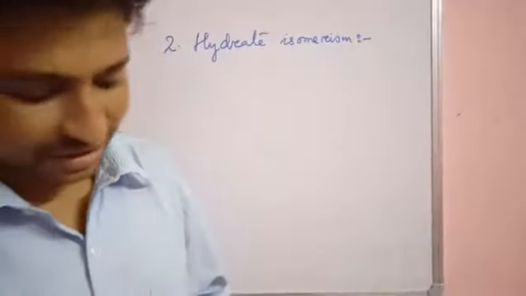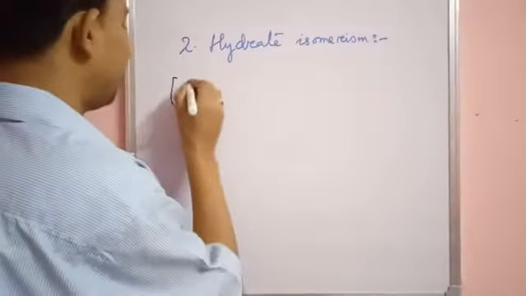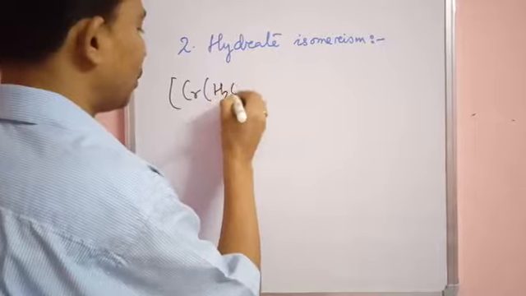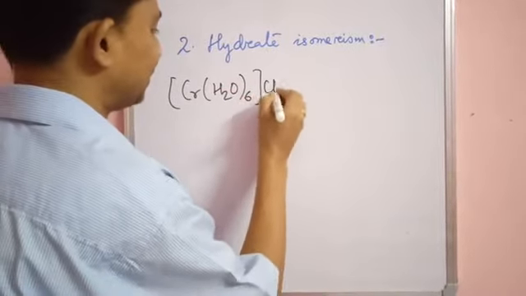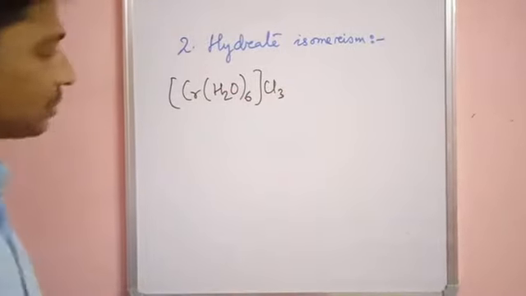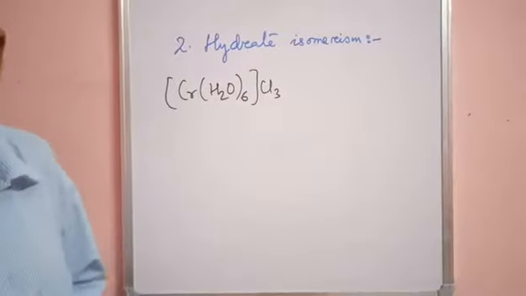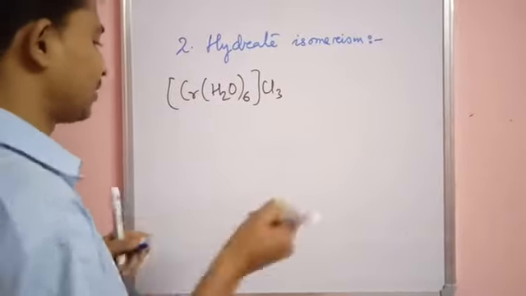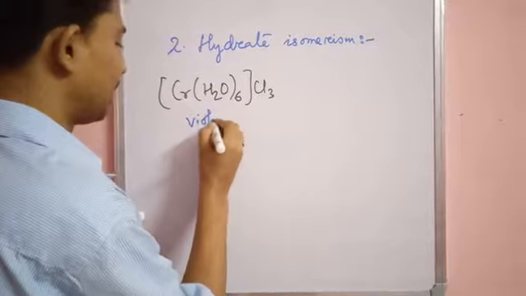So for example, let us see. [Cr(H2O)6]Cl3. Now see here, six water molecules are present as ligands. The color of this compound is violet.